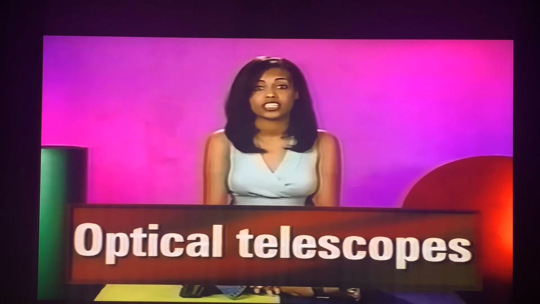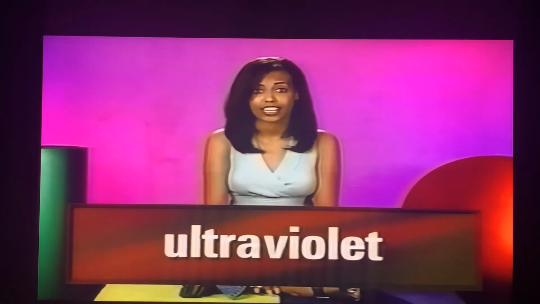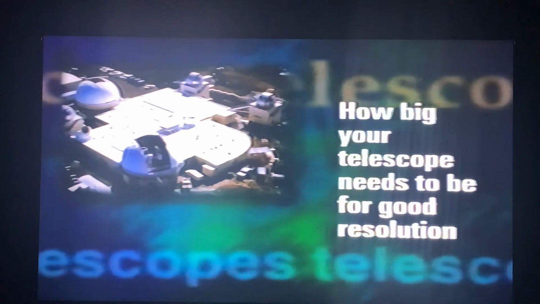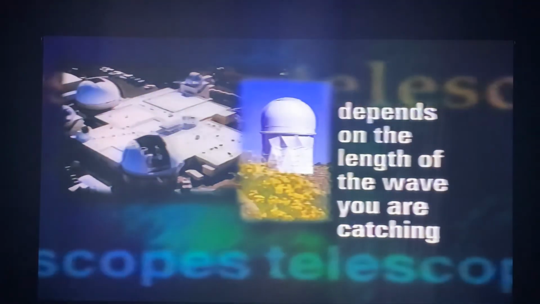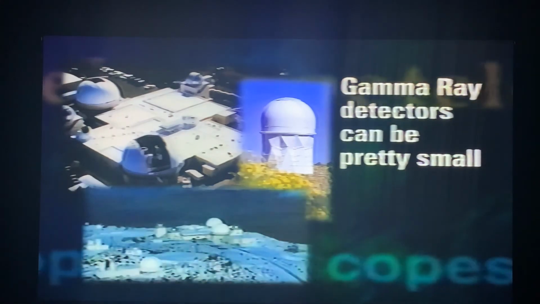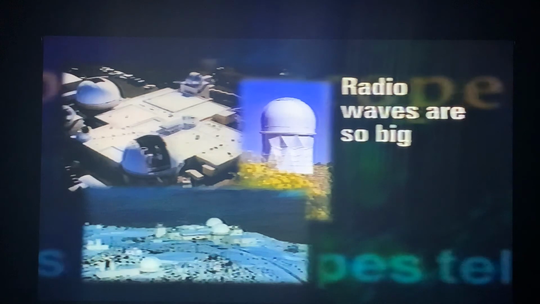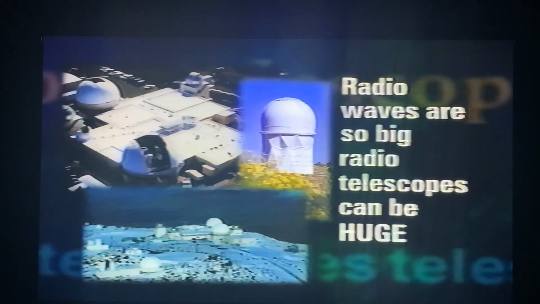But optical telescopes aren't the only kind astronomers use. There are telescopes to detect radio waves, gamma waves, microwaves, ultraviolet light. Heck, we're checking out the sky in every part of the spectrum. The thing is, how big your telescope needs to be for good resolution depends on the length of the wave you're trying to catch. Gamma ray detectors can be pretty small because the waves they detect are so small. Radio waves are so big. Radio telescopes can be huge.